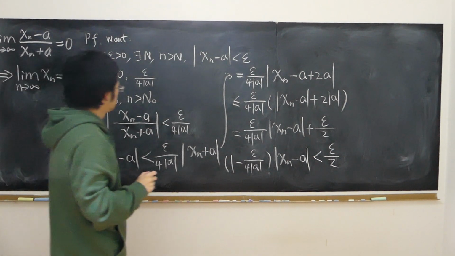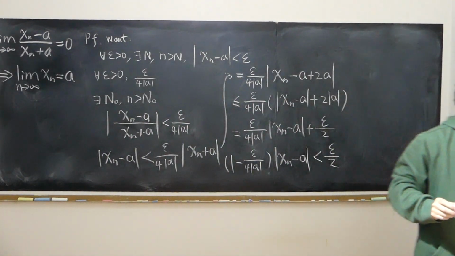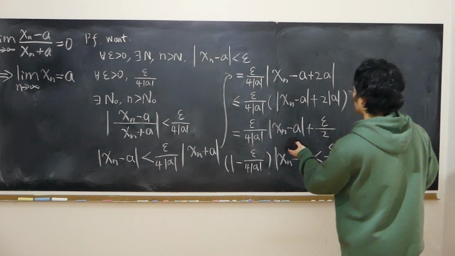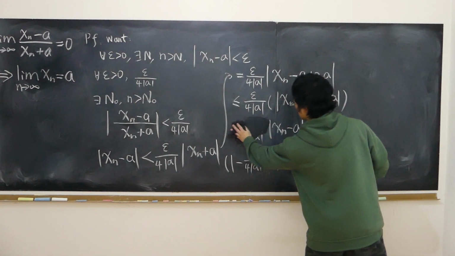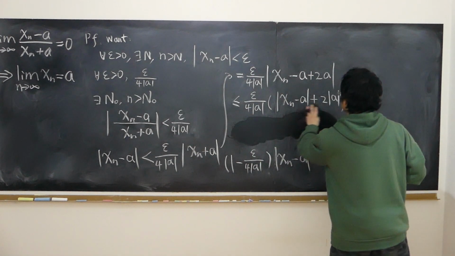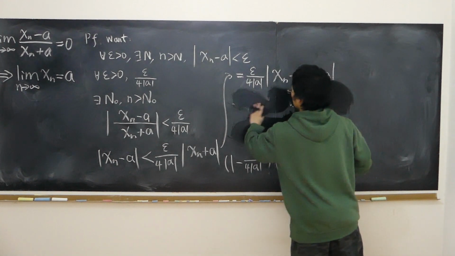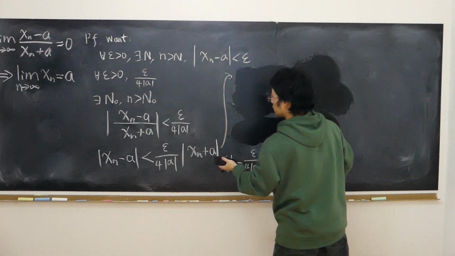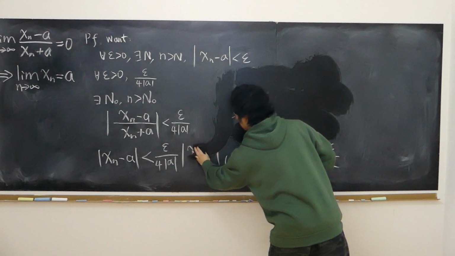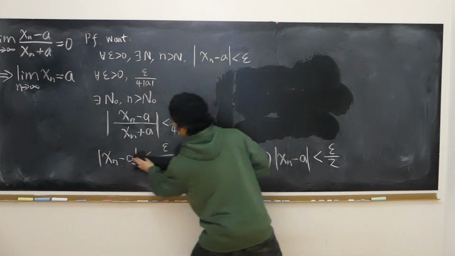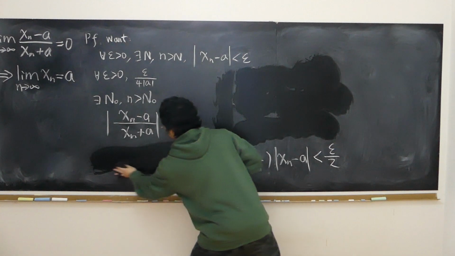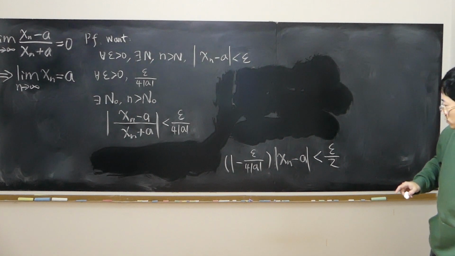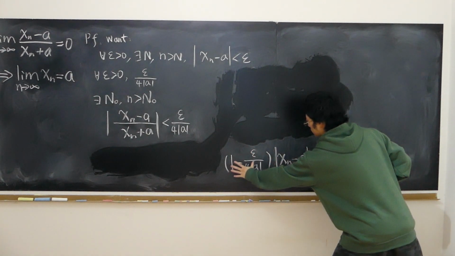Now I'll just get rid of this, and that, and that. And I don't need this anymore, because all I need is this expression. Now, how do I make sure this quantity is positive?